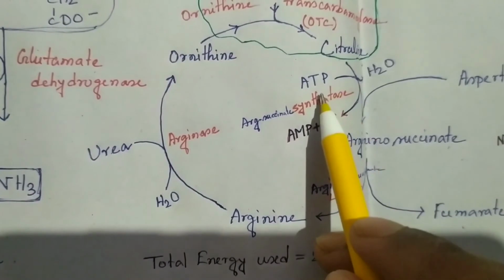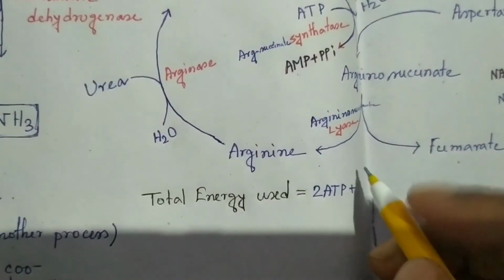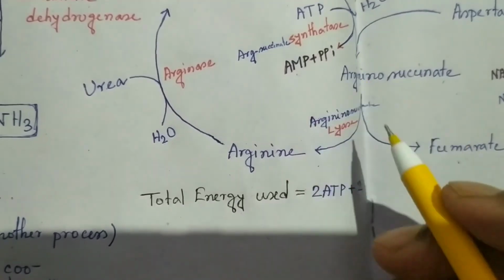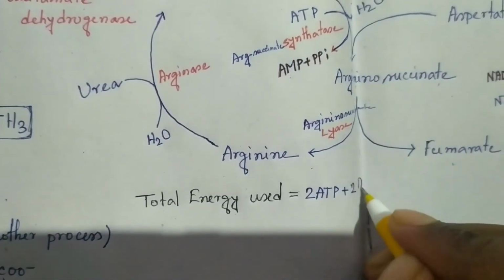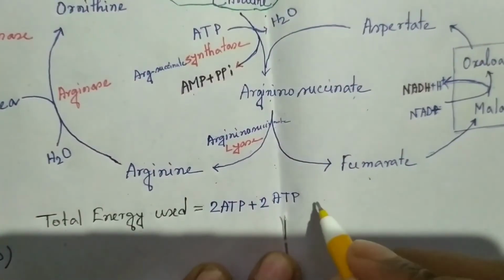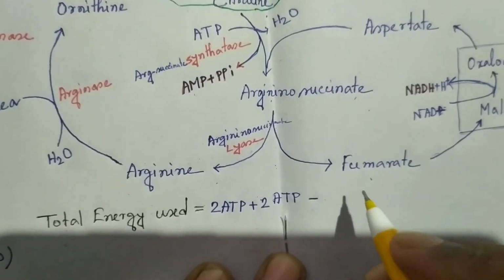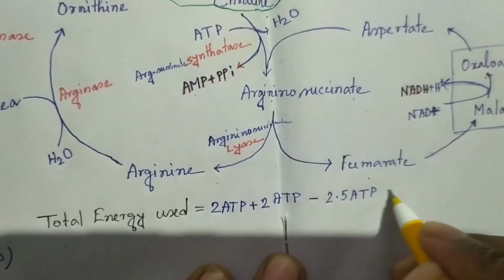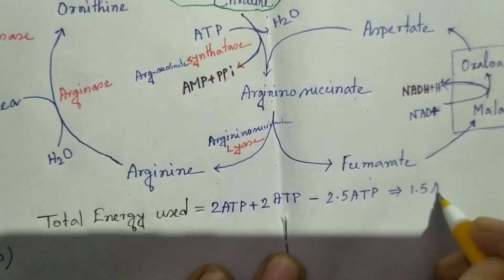Plus, here you can see 1 ATP is converted into AMP, which is basically equivalent to 2 ATP, because 2 phosphate bonds get broken. And 1 NADH is produced. So minus 1 NADH is equivalent to 2.5 ATP. So the total energy consumed in this process is 1.5 ATP.